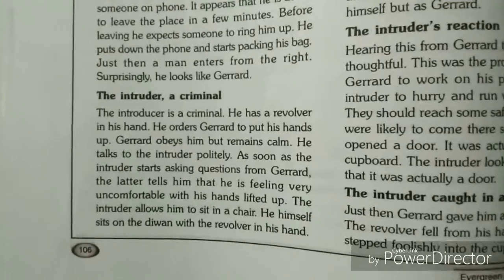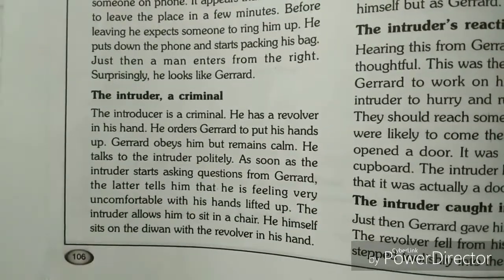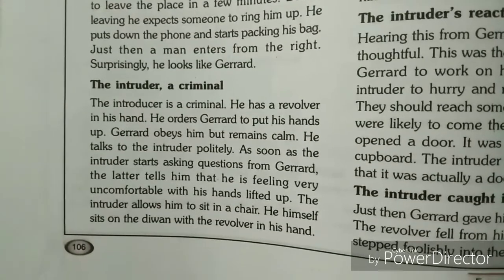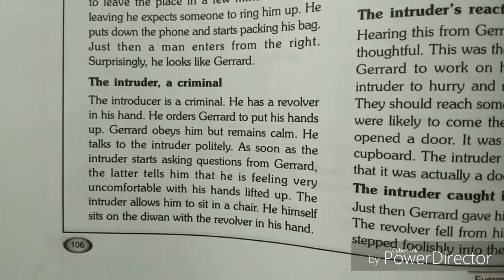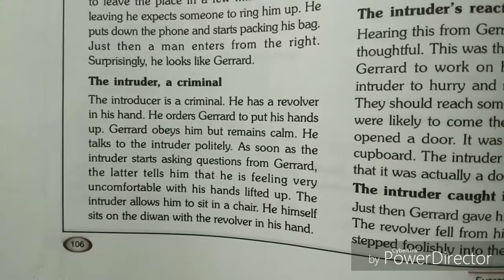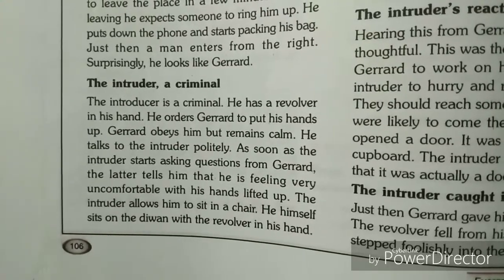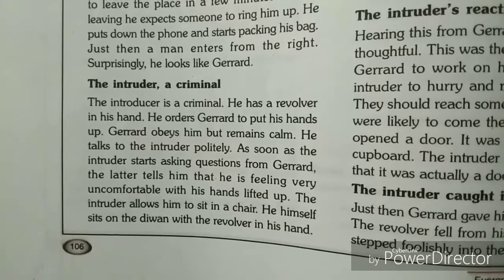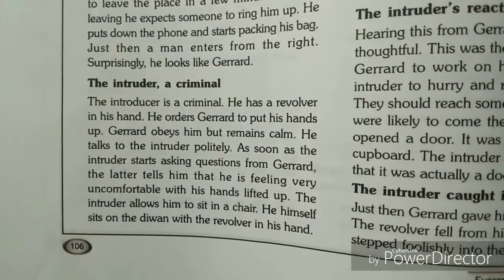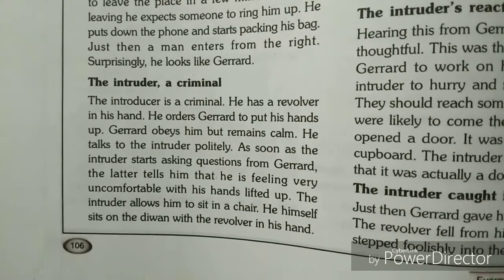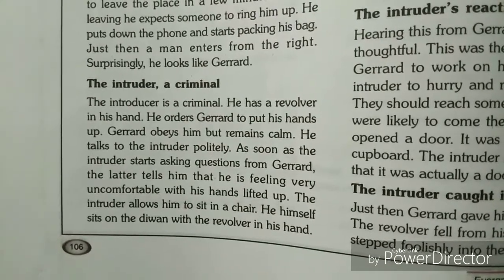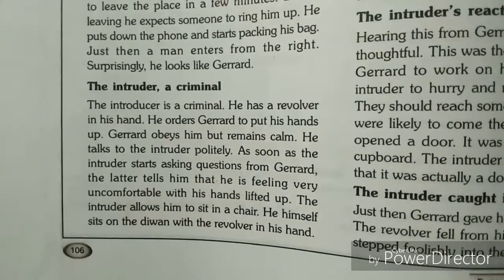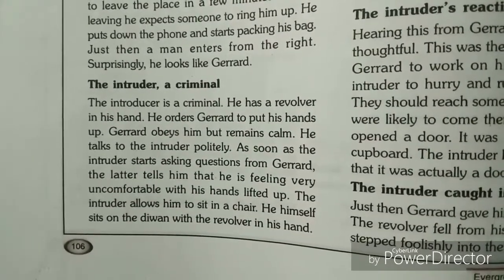The intruder is a criminal. The person who enters from the right is a criminal intruder. He has a revolver in his hand. He orders Gerard to put his hands up. Since he is a criminal, he is asking Gerard to put his hands up. Gerard obeys him but remains calm. He is holding a revolver, so obviously Gerard is scared and obeys him, however he remains calm.